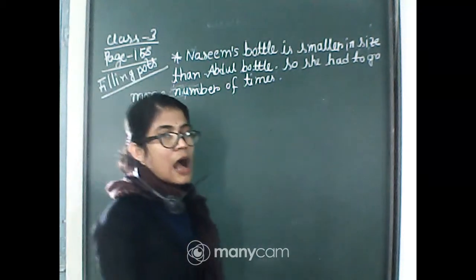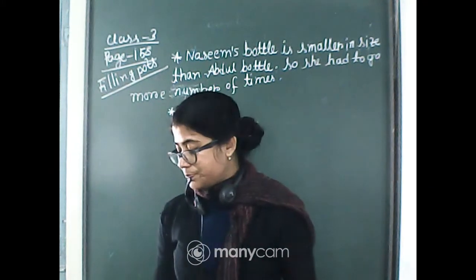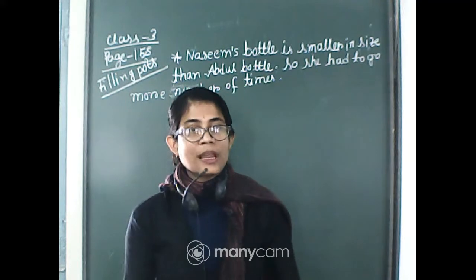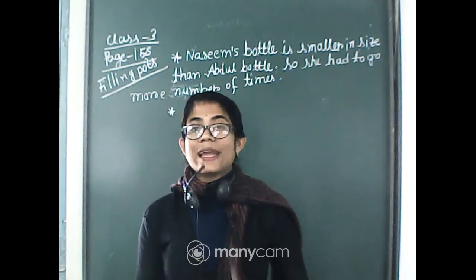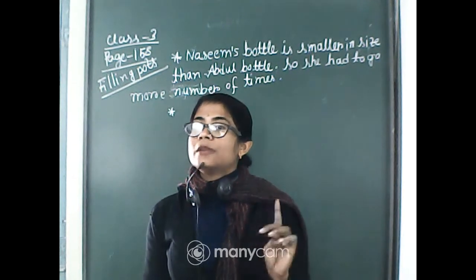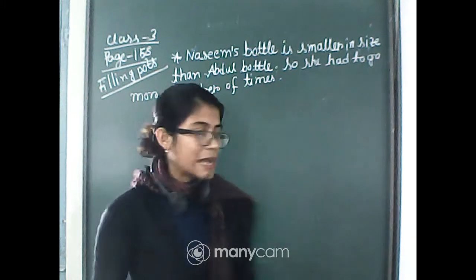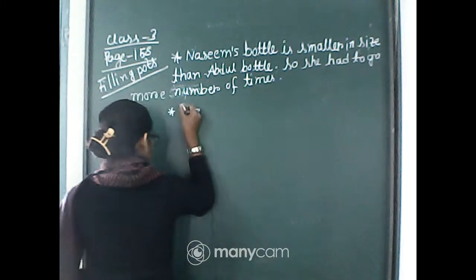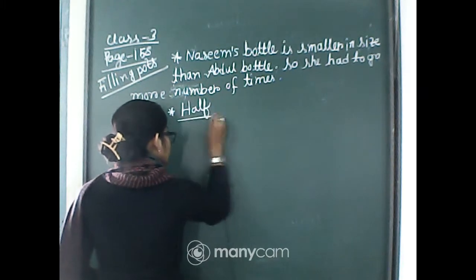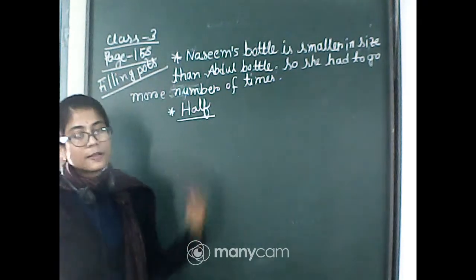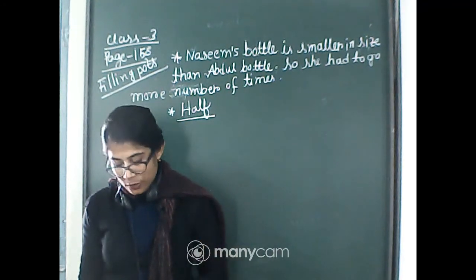Half water. How can we say that it's half water? Because Nazim had to fill her bottle 16 times and Abdul had to fill his bottle 8 times. Means Abdul needs half the number of times. So that's why Nazim's bottle holds less water. So it's half. Nazim's bottle can hold half the water Abdul's bottle can hold.